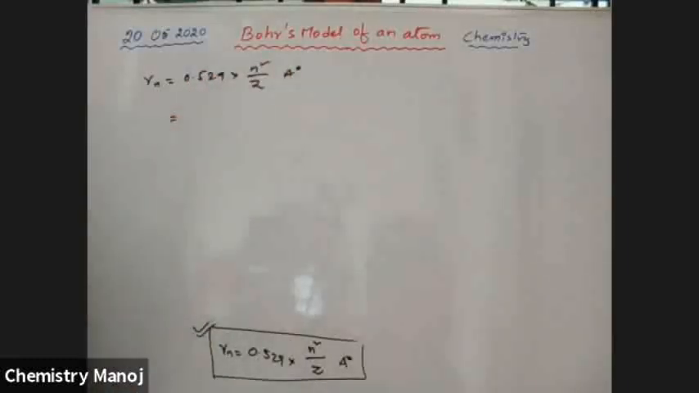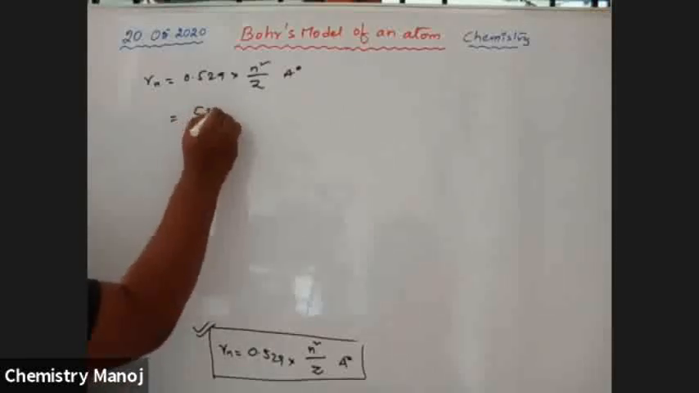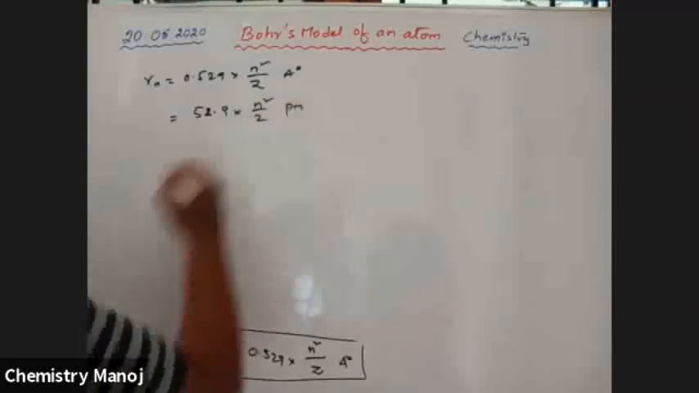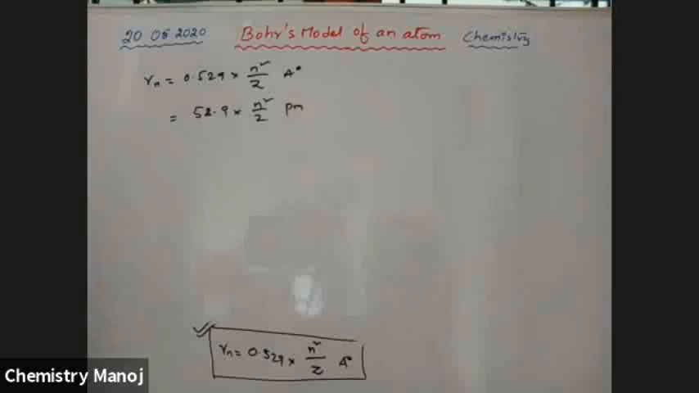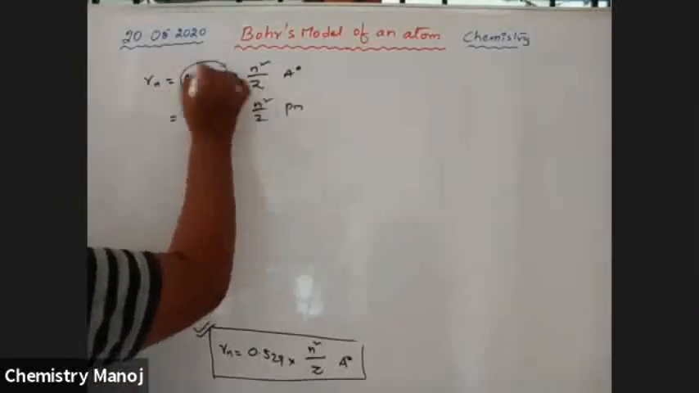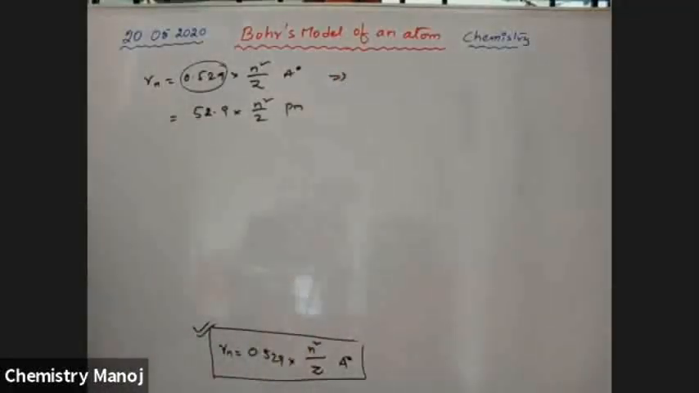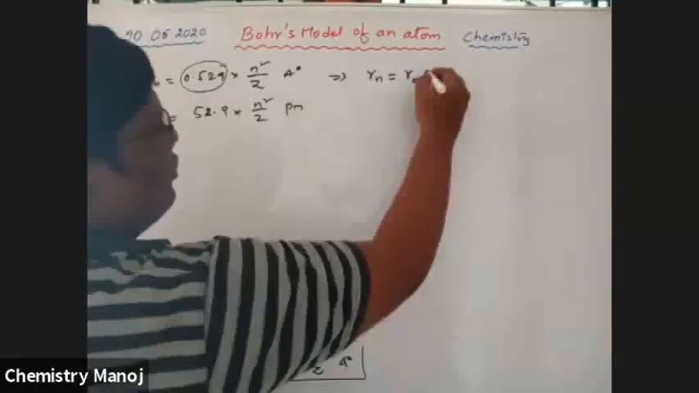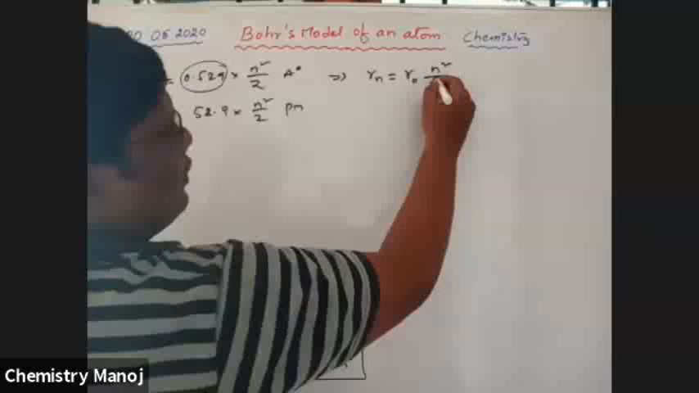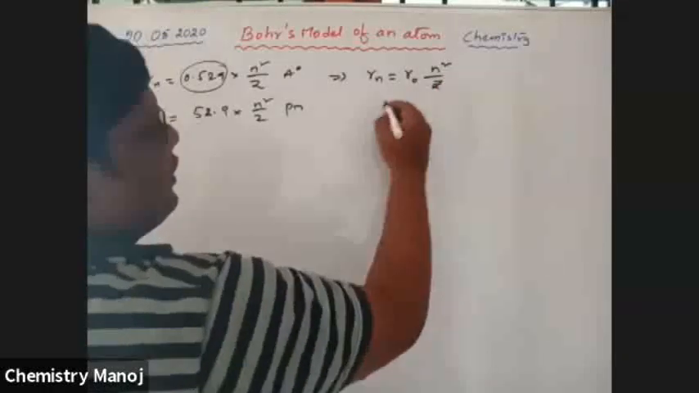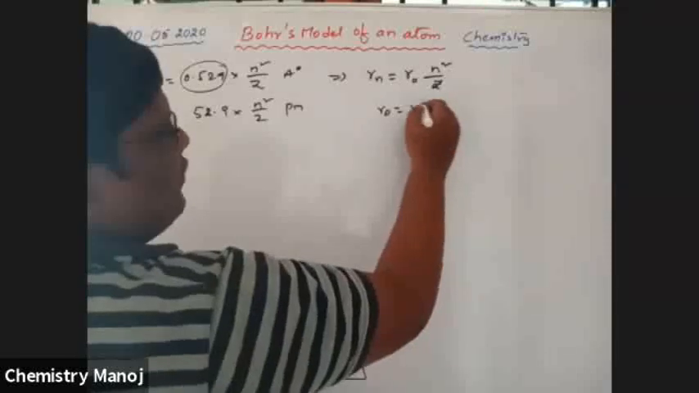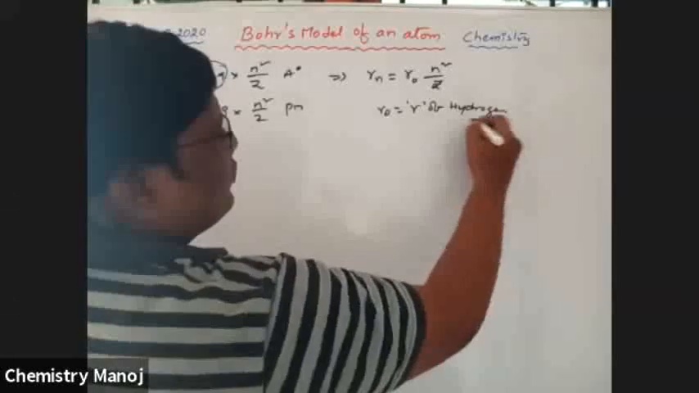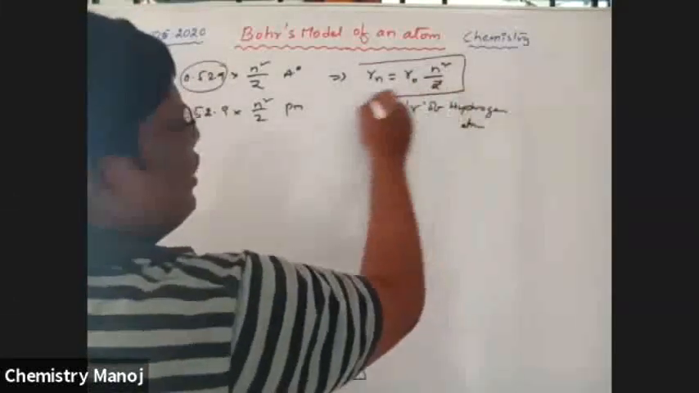That is equal to 52.9 into n square by z picometers, in terms of picometers. Next, this 0.529 is nothing but the radius of hydrogen atom, and that is taken as R naught. Radius of nth orbit is equal to R naught into n square by z, where R naught is equal to the radius of hydrogen atom.